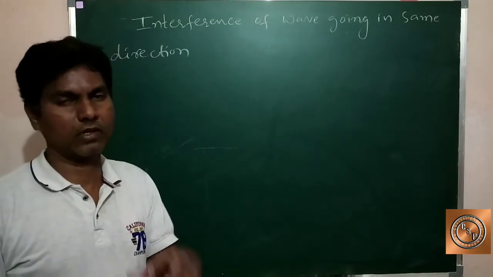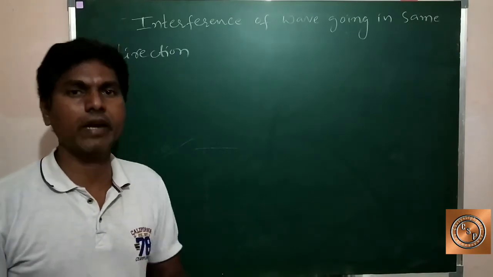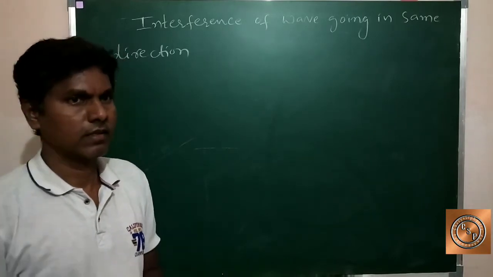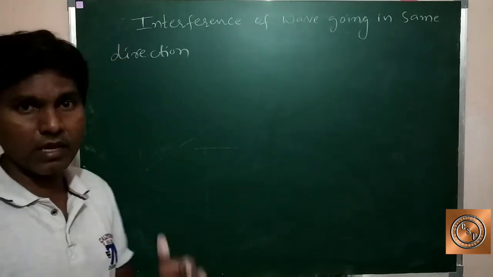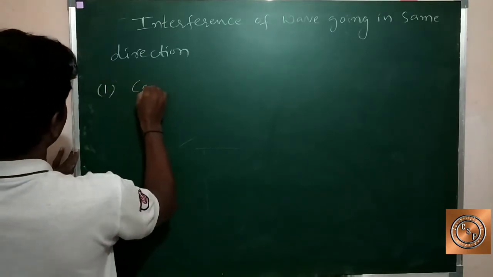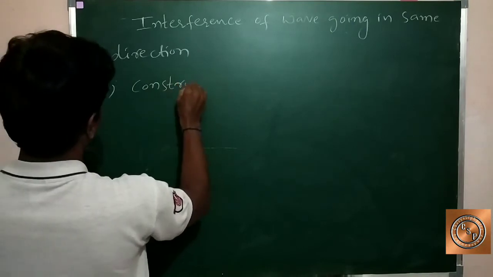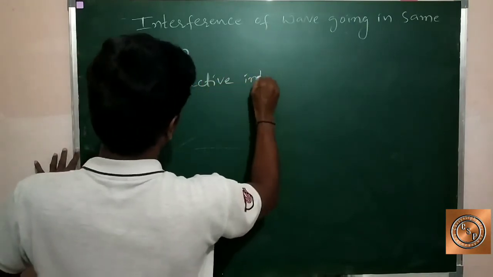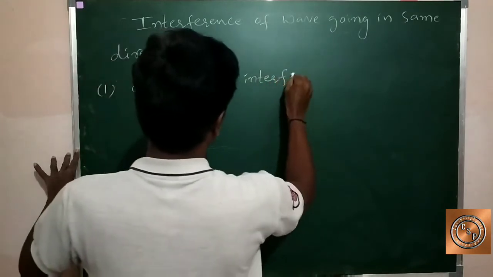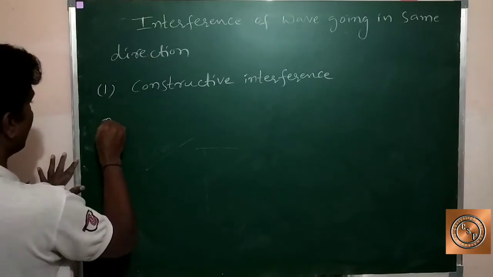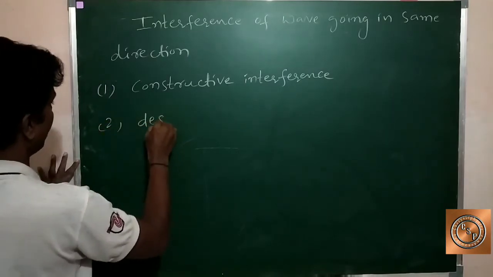The combination of two waves in the medium is called interference. But interference is of two types. The first one is constructive interference, and the second one is destructive interference.